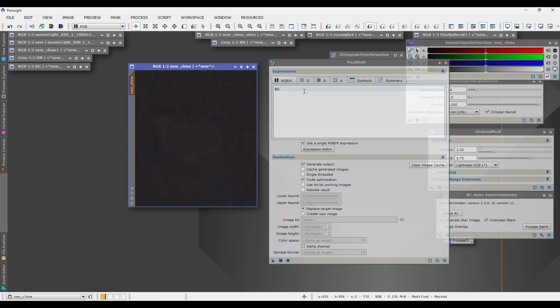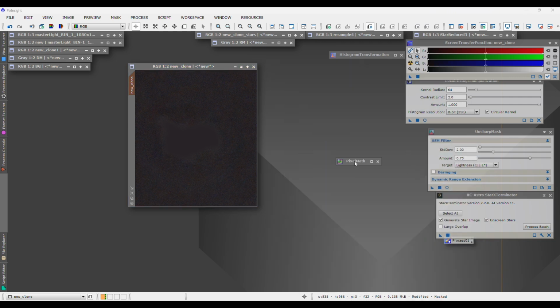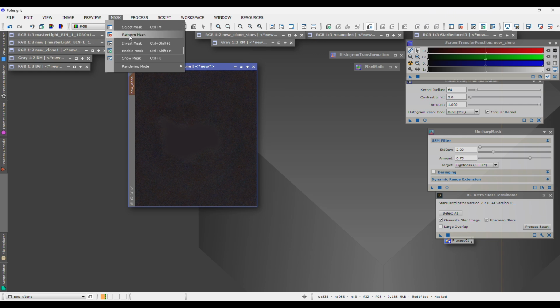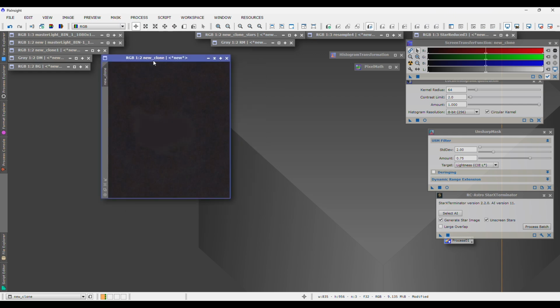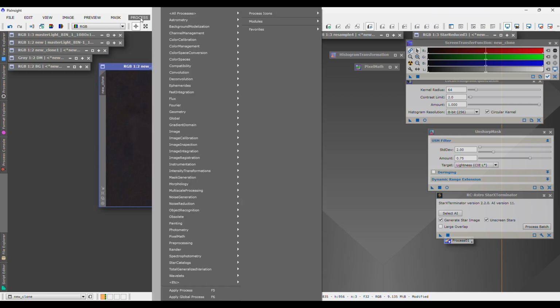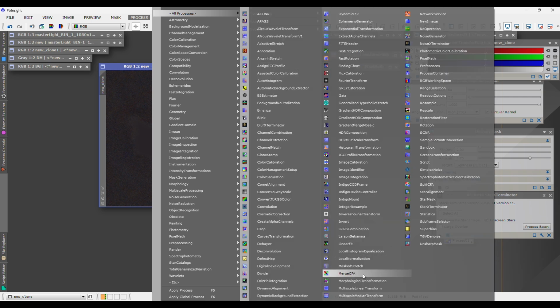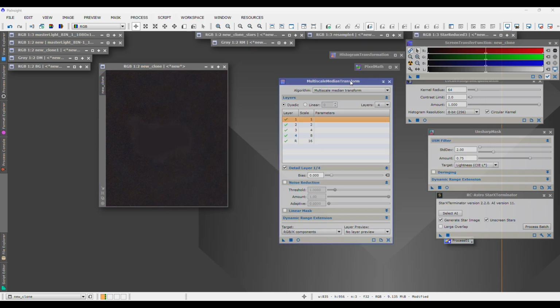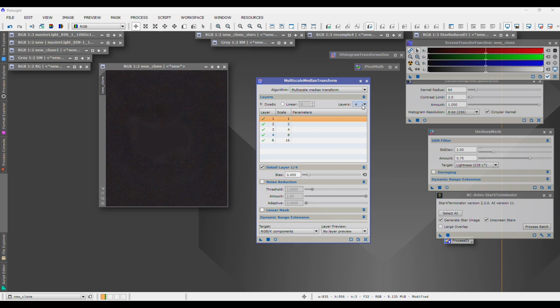So now that we've done that, we're going to minimize our pixel math tool. We'll be coming back to that here in just a moment. We're going to take off our mask, so remove mask. And now what we're going to do is open up another process called Multiscale Median Transform. And when you do that, you're going to come over here to layers, you're going to go down to 8, and then you're going to disable the first 5 layers by double clicking on each green check, left double clicking.